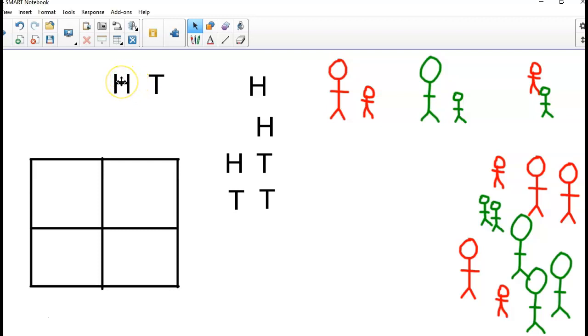But now let's say I have 2 coins. Let's say I took 2 quarters and I flipped them both at the same time. And I want to know what the outcome could possibly be. Well, there's 4 possibilities that I can get with 2 coins, right? I can get both heads. I can get one tails and the other one heads. I can get one heads and the other one tails, or I can get 2 tails, right? There's no other possibility, right? So think about it for a second. Is there any other thing I can get if I have 2 coins? Hopefully the answer to that question is no, right? There's not.